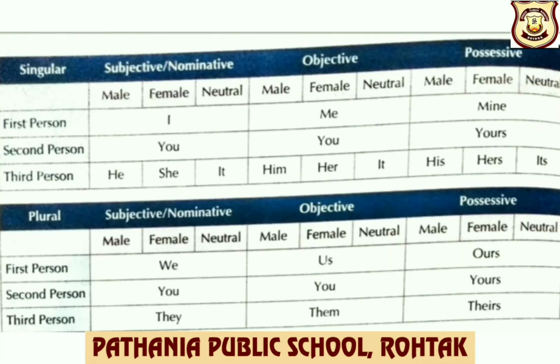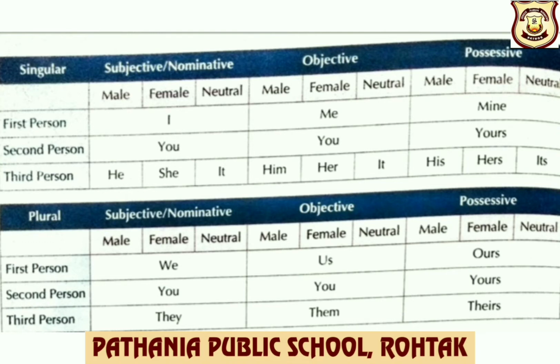Look at this table, children. Subjective case, first person I. Objective case, it will be me, and possessive will be mine. Similarly, second person subject will be you, object you, and possessive yours.